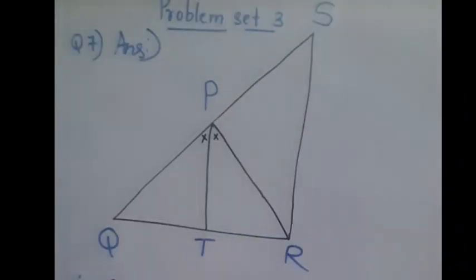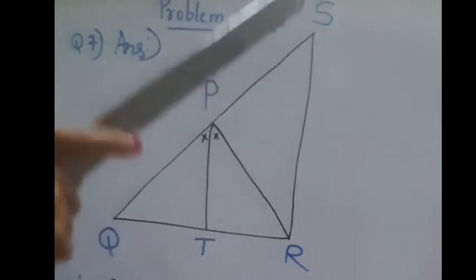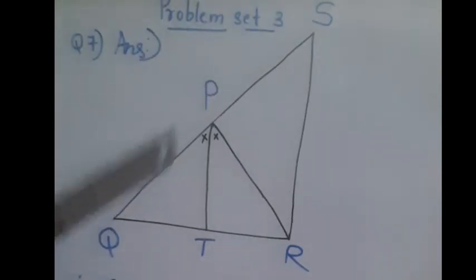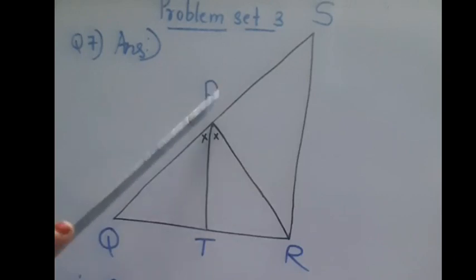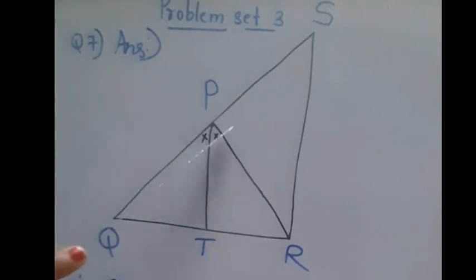Problem set 3, question number 7. We have a figure like this, and it is given that segment PT is the bisector of angle QPR. If segment PT is the bisector, then these two angles are congruent to each other. Why? Because a bisector divides a single angle into two equal angles.